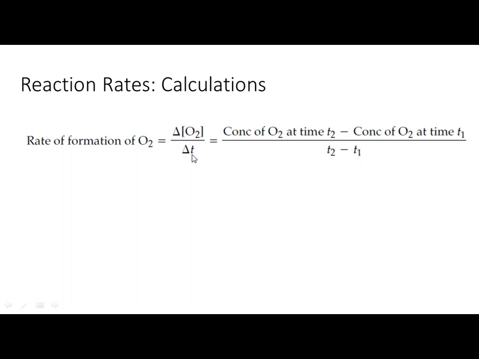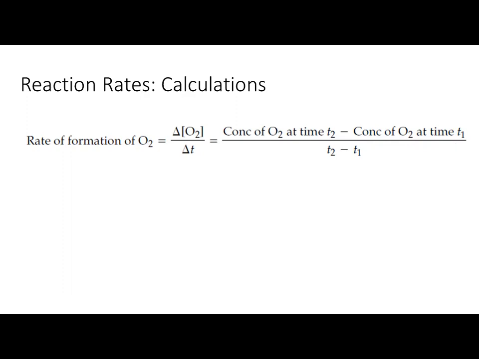This is actually the change in time, but here we are going to put delta t. Delta is the change, t is reflecting the time. So these are the short words for the change in time or change in concentration. So what does it mean, the change in concentration of oxygen? Concentration of oxygen at time 2 minus concentration of oxygen at time 1, any of the times. Say you have started the reaction at 100 seconds, going to 200 seconds.